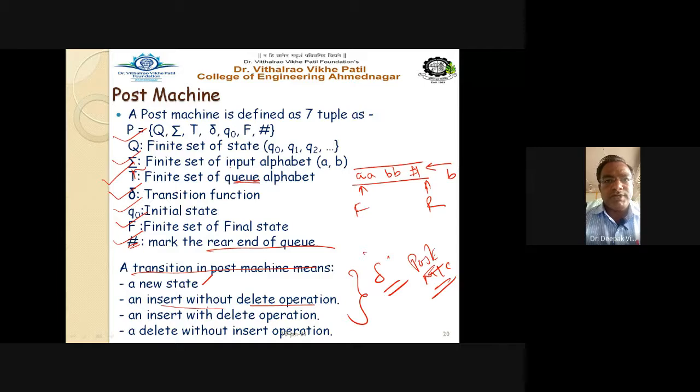Second possibility, insert with delete. You are going to insert this B here and you are going to remove this A, means the front end character is deleted and the rear end character is being added. And the delete without insert operation means no insertion will be there but delete will be there. This B will not be inserted. No new character is inserted in the queue, but the front end of the queue will be deleted by 1 character.